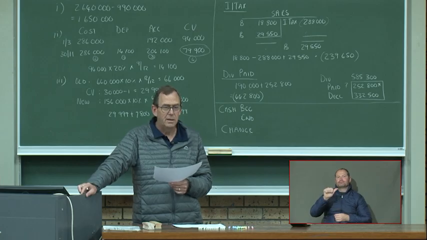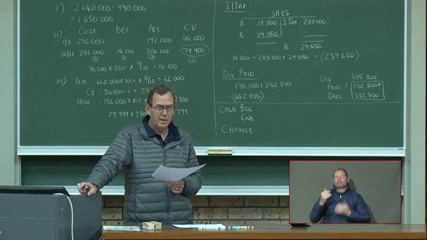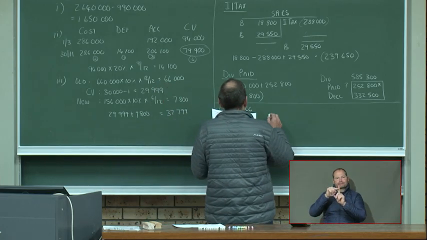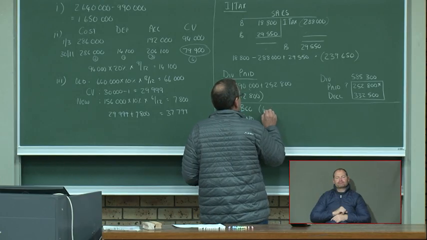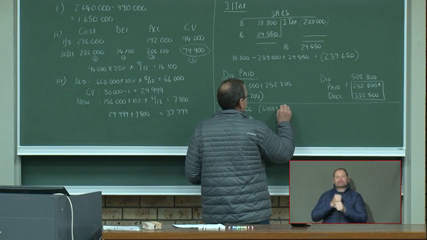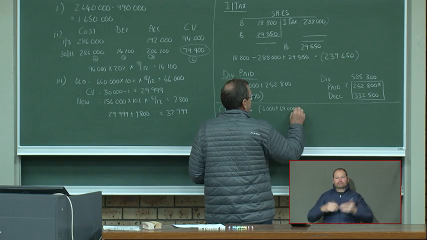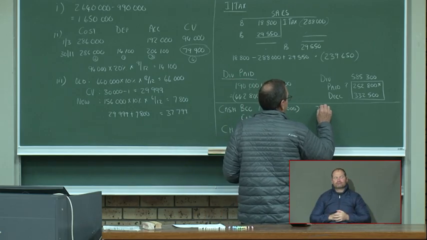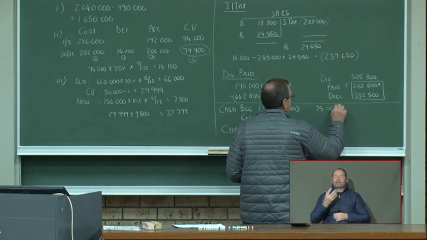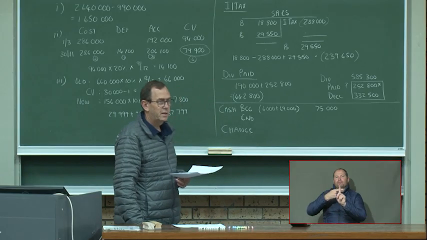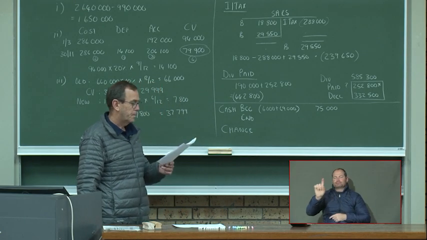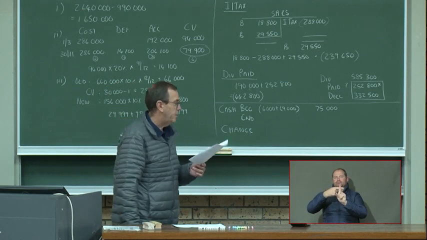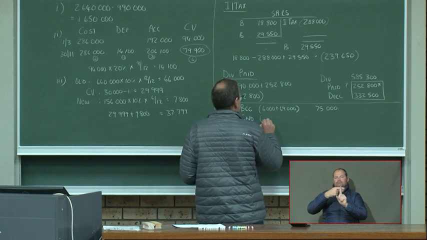So that means it's a positive. Am I right? So at the beginning, we had 6,000 plus 69,000. So that gives us a positive 75,000. Positive 75,000. At the end of the year, we had petty cash of 9,000.